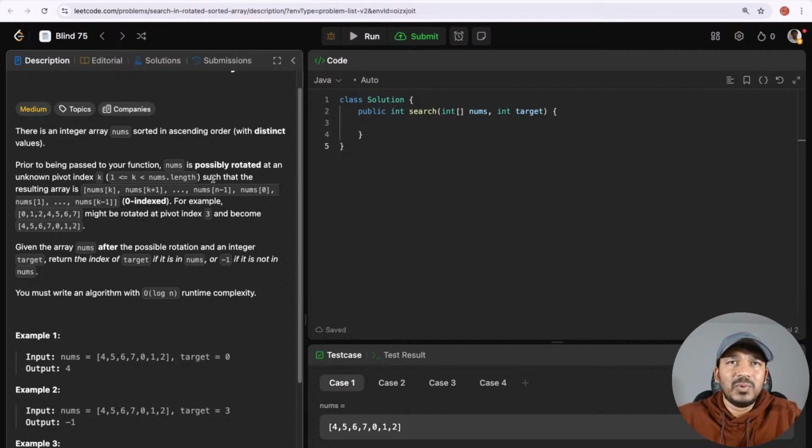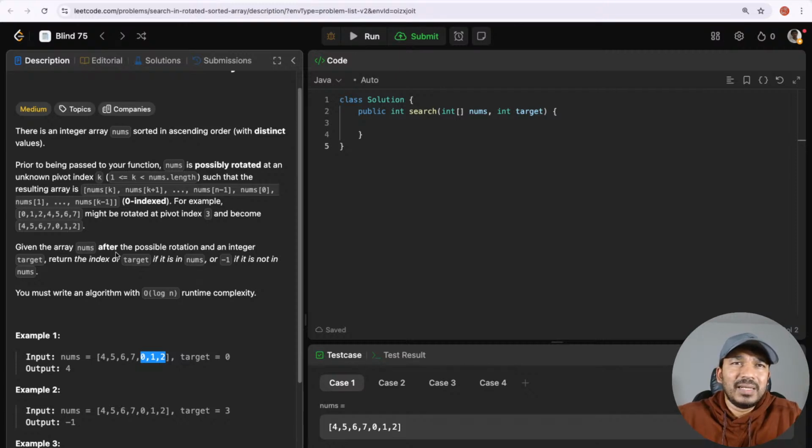At some point it would have rotated like this. Let's say this is 0, 1, 2, 4, 5, 6, 7. If that was the case, it was sorted, but it is rotated by 4 elements. So it became sorted starting from this index, with the rotation. That's the condition now. For example, 0, 1, 2, 4, 5, 6, 7 might be rotated at pivot index 3 and become 4, 5, 6, 7, 0, 1, 2.